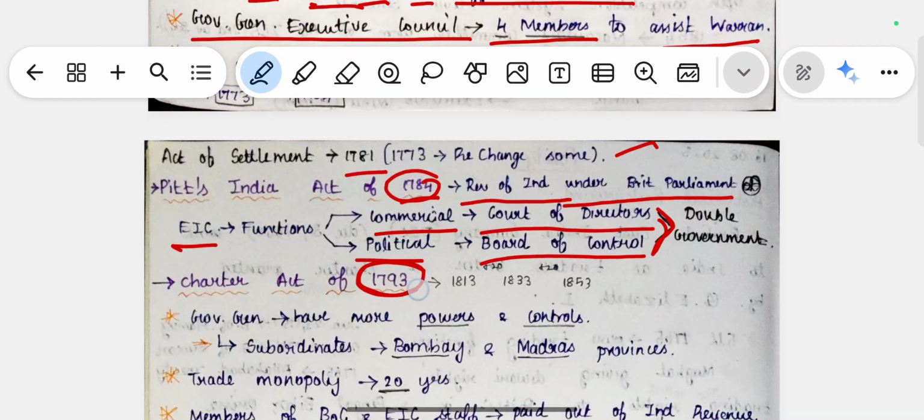If you remember, the Charter Act was signed once in every 20 years. The first one is 1793 and the next one is 1813. Twenty years after, the next one is 1833. After 20 years, 1853. So the Charter Act comes once in every 20 years.